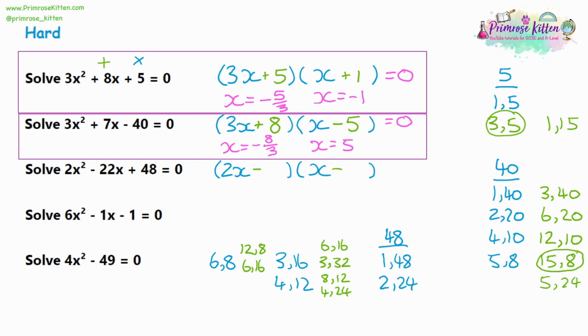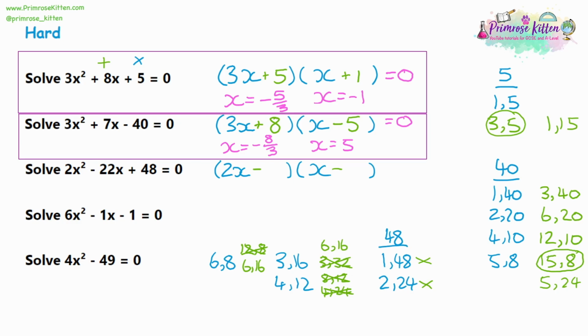So remembering we're subtracting both, which ones are going to give us a negative 22? So 12 and 8 will give us 20, 4 and 24 will give us 28, 8 and 12 is 20, 3 and 32 is 35. So as I mentioned, the first options were too big anyway. And 6 and 16, they will subtract to give us negative 22. And we've got two different options. So actually we need to be using both in our answers.